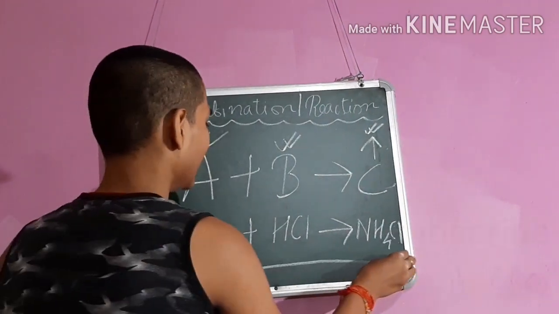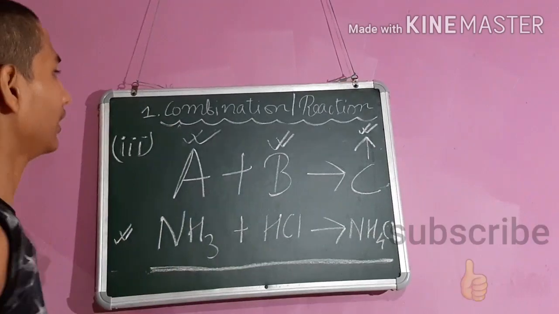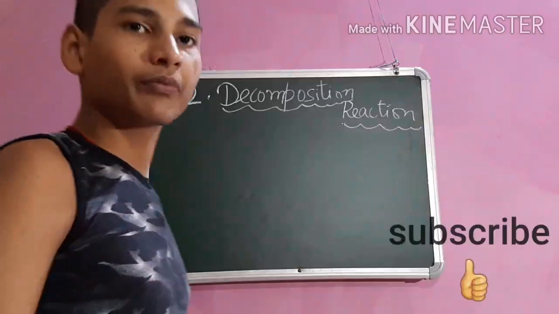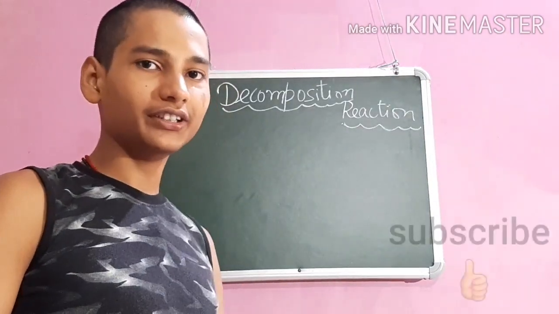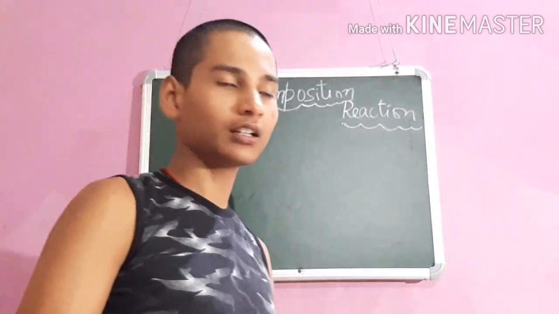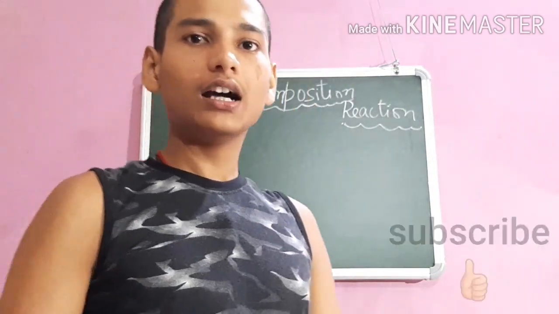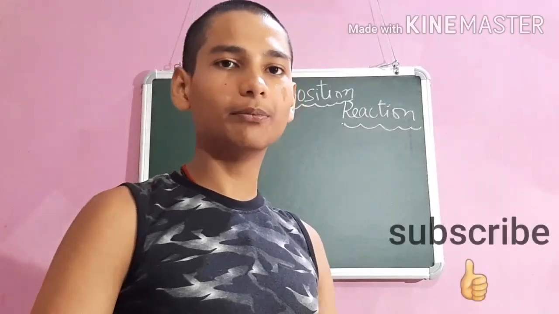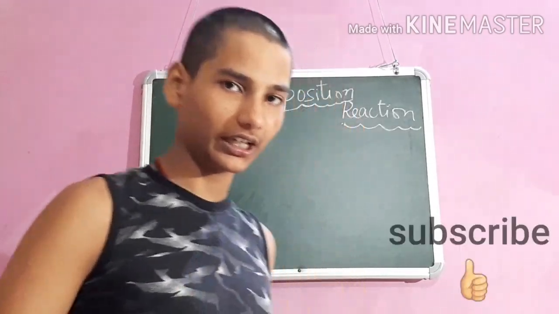Now the combination reaction topic is over. Now we move on to the second type of chemical reaction, and the second type of reaction is decomposition reaction. First, the definition of decomposition reaction. A reaction in which a compound breaks on heating into two or more simpler substances is known as decomposition reaction,